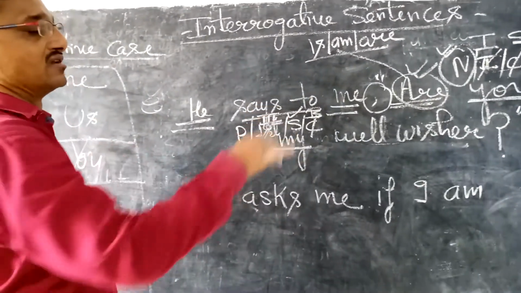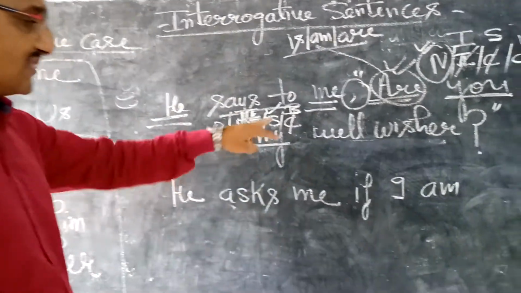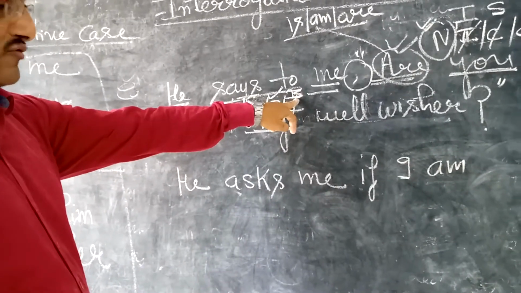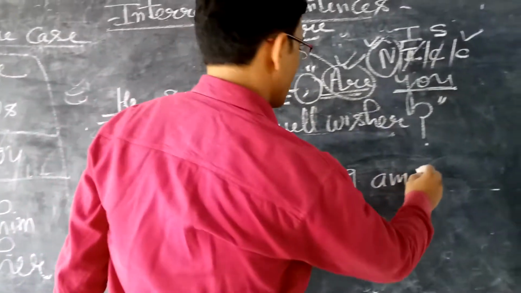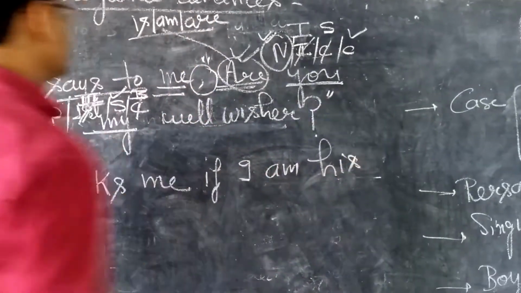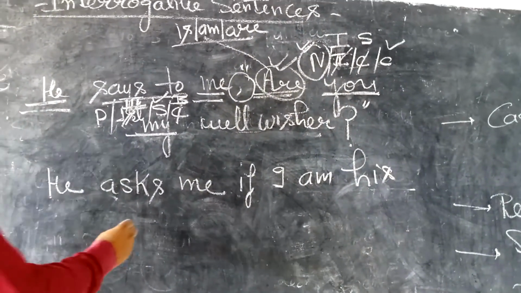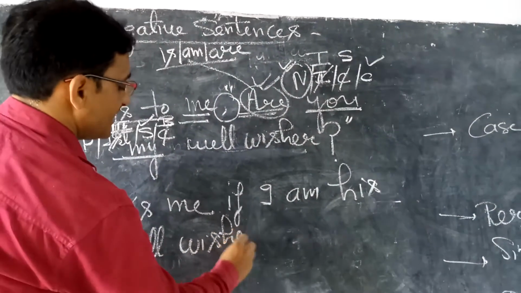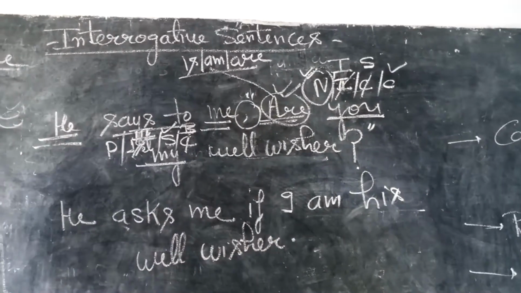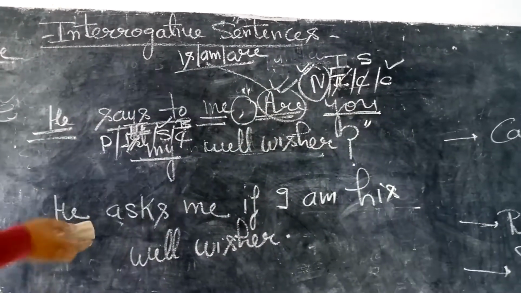There is plural, so we will exclude it. And thereafter boy. So for boys we use his or her. So his is appropriate. I am his. Okay, students, very easy. I am his well-wisher. And remove question mark and put full stop at the end.